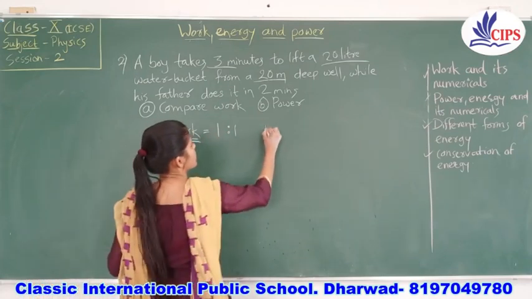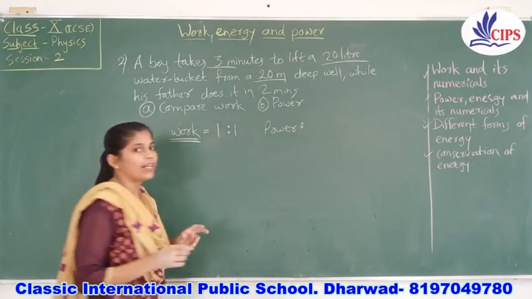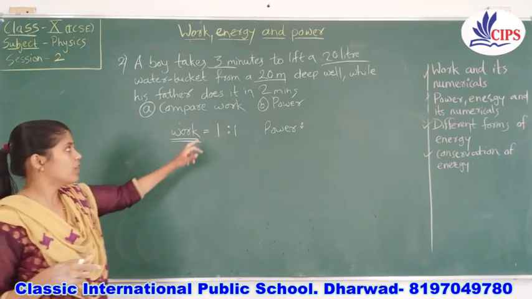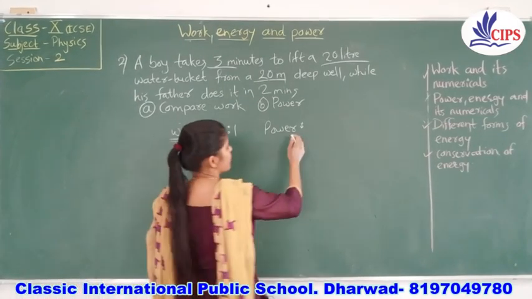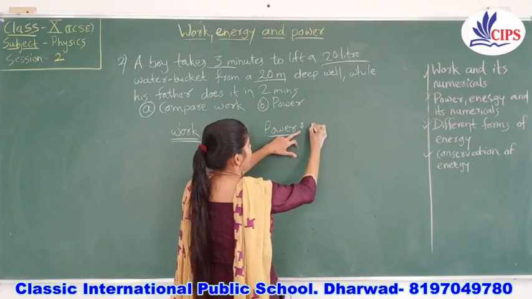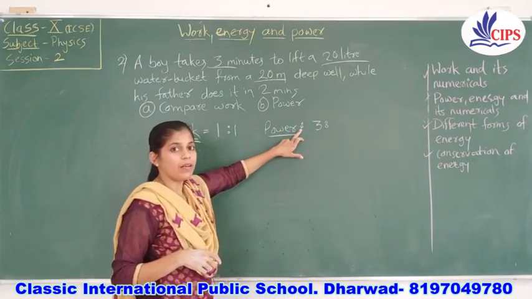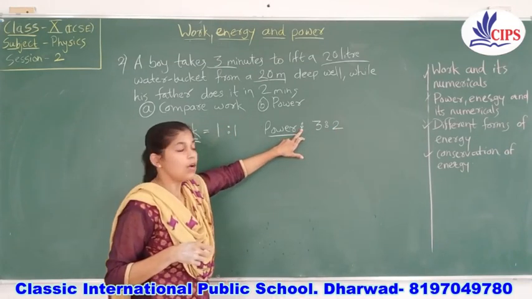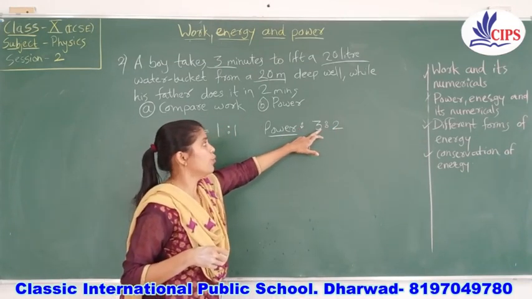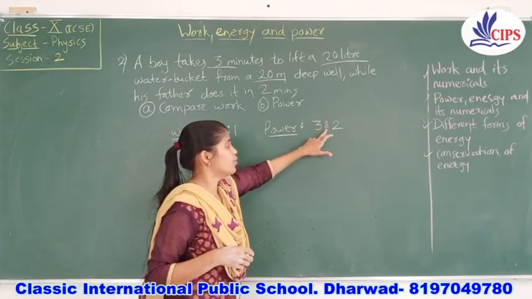But when it comes to power, here we need to consider time. If work done is the same, the oral answer should be: the time taken by the boy is 3 minutes and the time taken by the father is 2 minutes. So the proportion of boy to father will be 3 is to 2.